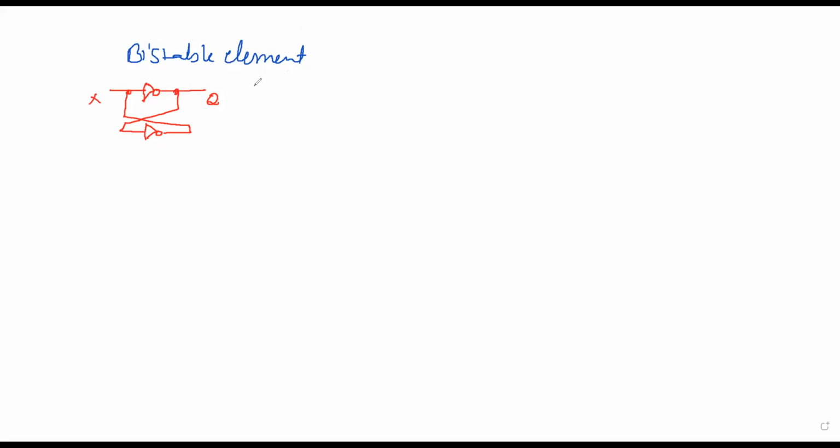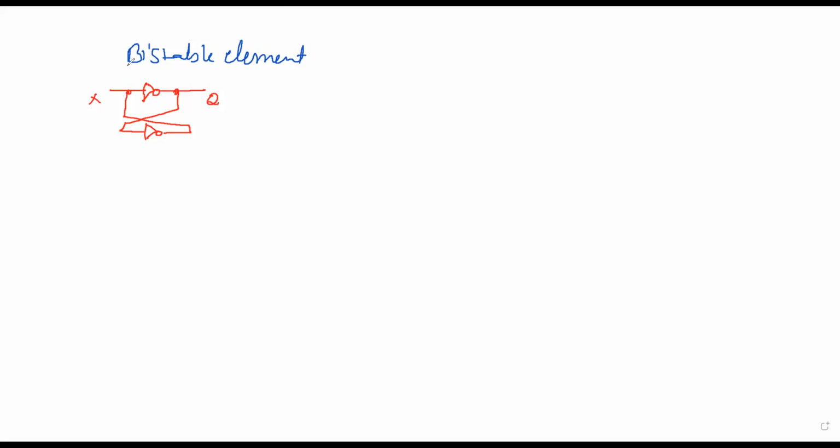So for the bistable multivibrator, we are taking it here as the bistable element. Here I am taking two NOT gates connected back to back and giving an input at one of the gates. I'm calling it X, and the output I'm taking as Q.